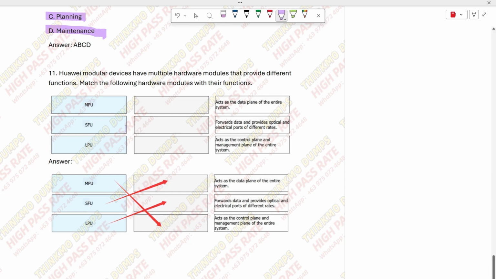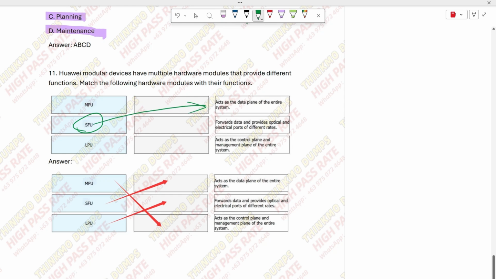And then these descriptions, and what about number 1? The first one as a whole, it says, this is the control platform and management platform, right? And what is this one? This is data, serving as the system's overall data platform. So which module serves as which platform, right? And then, this LPU. No, not this thing.